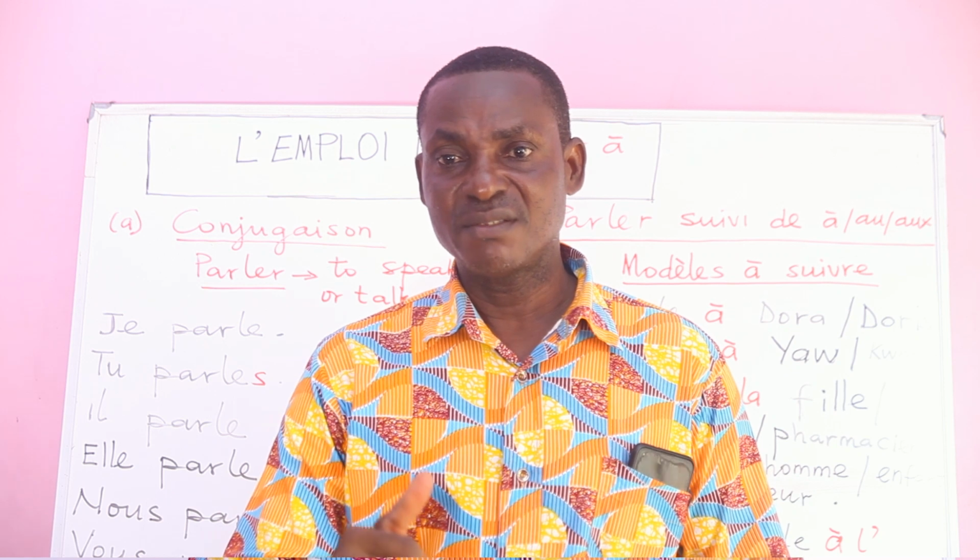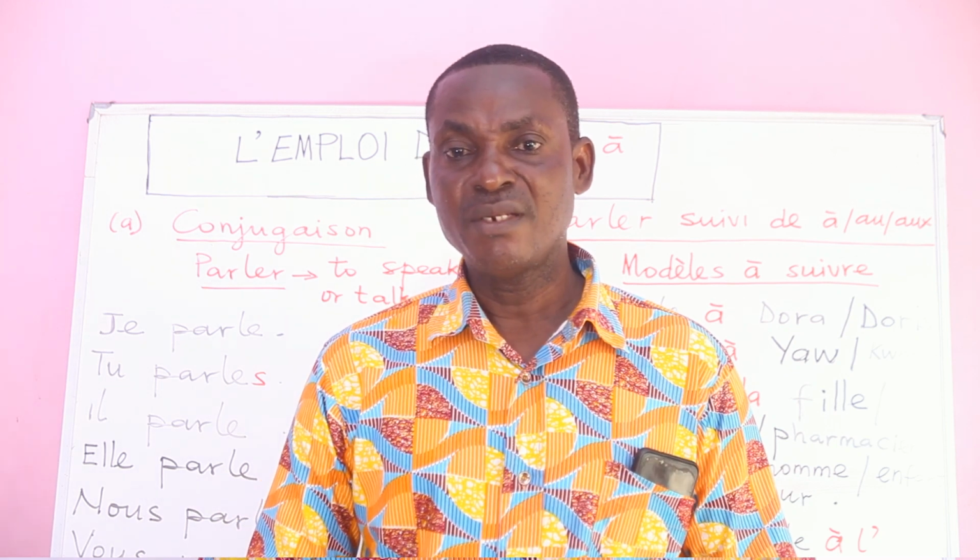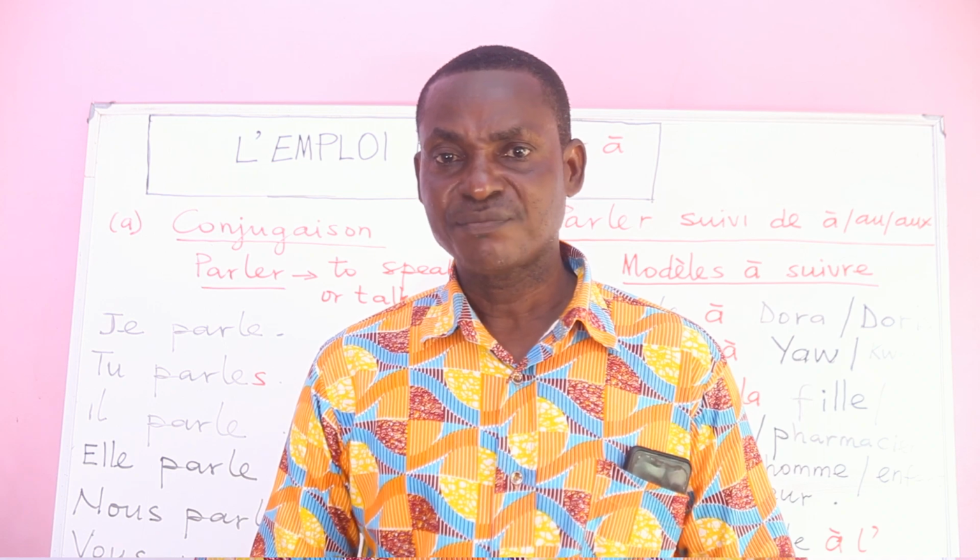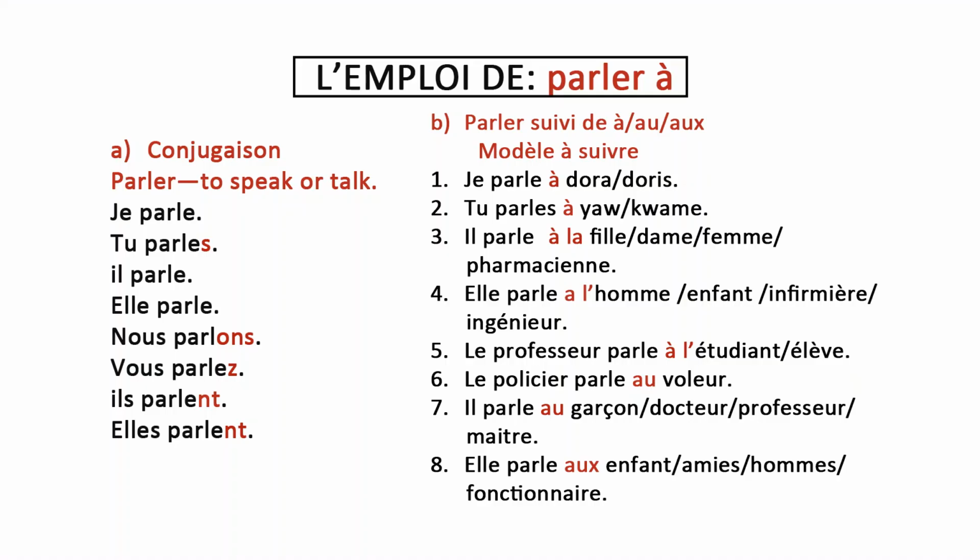So for example, let's see this one, parler à. Again, with the following. When I say, il parle à mon ami. So here, the possessive adjective mon is there. So you say à mon ami, à mes amis, okay? À mes enfants, à leurs amis. So anytime you use parler à followed by possessive adjectives, we use the à.